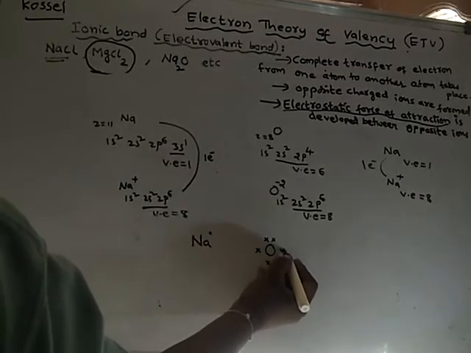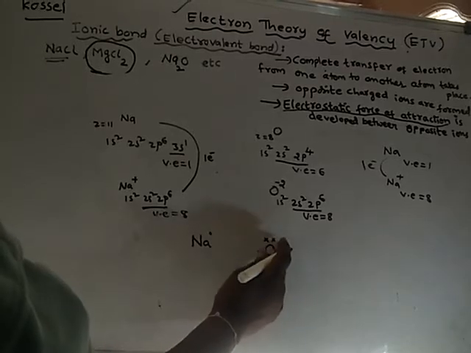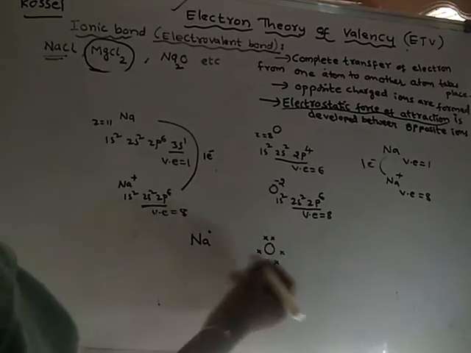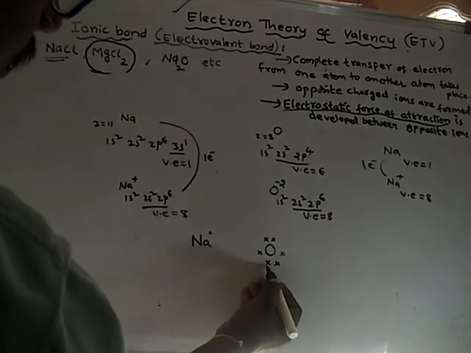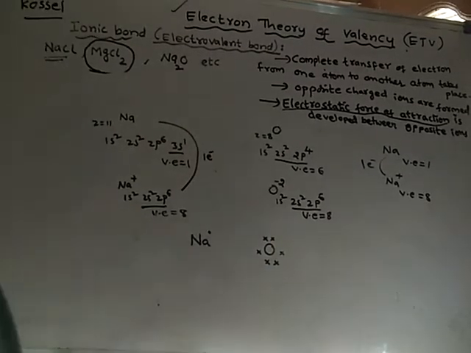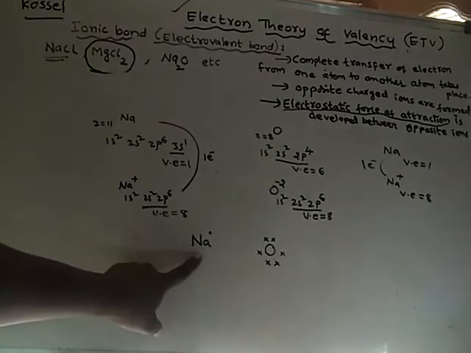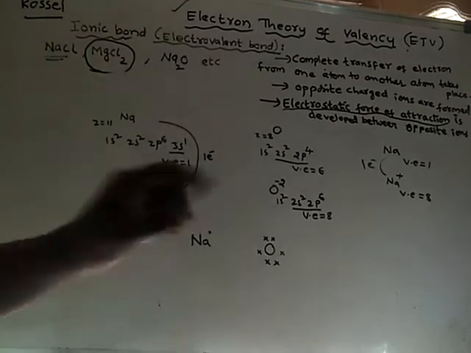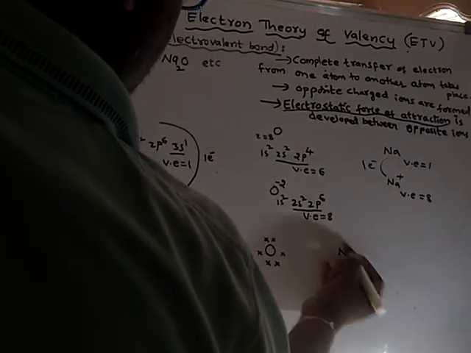I am writing it like this by using crosses. So these two are unpaired electrons, and this is a pair of electrons, and this is another pair of electrons. Sodium atom has only one electron in its valence shell, hence the Lewis symbol will be like this. And the Lewis symbol of another sodium atom also will be like that only.